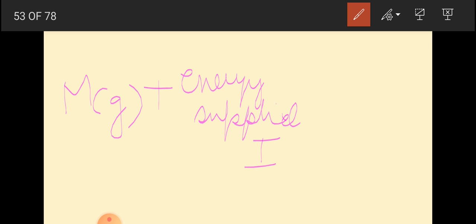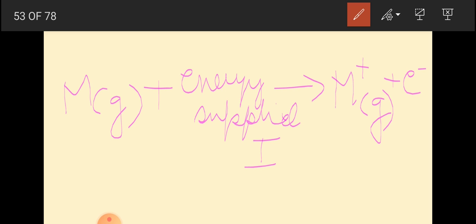Energy supplied, that is ionization energy. What will happen? I hope you remember the terms exothermic and endothermic. So what is happening here? Is it exothermic or endothermic?